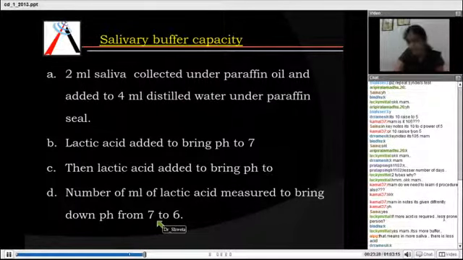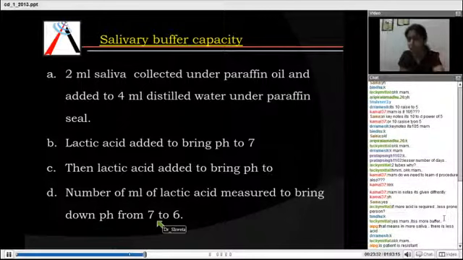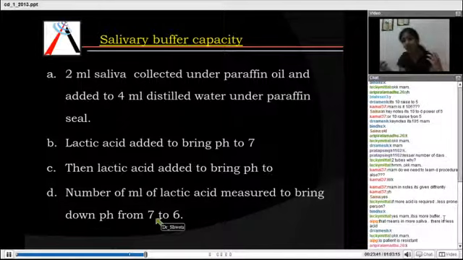This is inversely proportional. Whenever a microorganism is acting on a tooth, what does it produce? It produces acids. And at the same time, what does the saliva do? The saliva tries to protect the tooth from caries. So the saliva has to be highly resistant to prevent the caries effect.